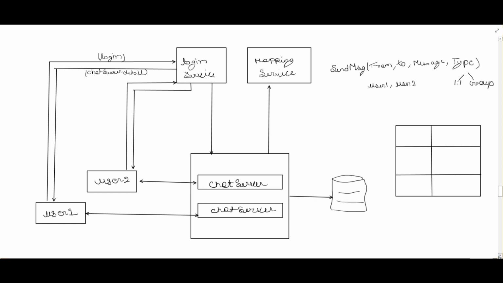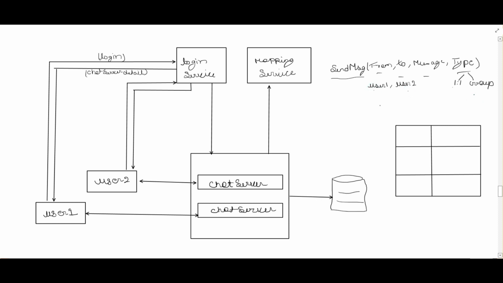How the one-on-one messaging will work with the user. Suppose user one is sending the message to user two. So here I have given one example: send message from, to, message, message type. Message type could be one-on-one or group. So suppose user one is sending the message to user two.